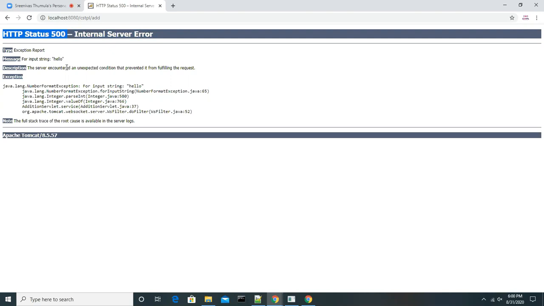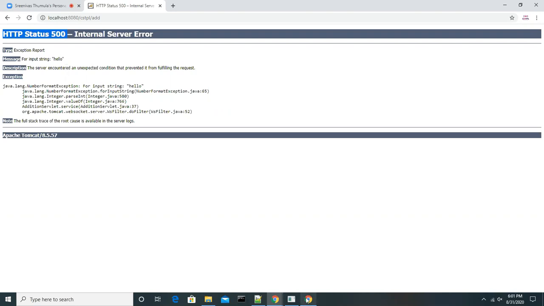What is the meaning of a 500 error? When we get this error, it means the request successfully went to the server, and the server called the service method successfully. While executing the service method at server level, if some problem or exception occurred, then the server sends back to the client the status code 500.